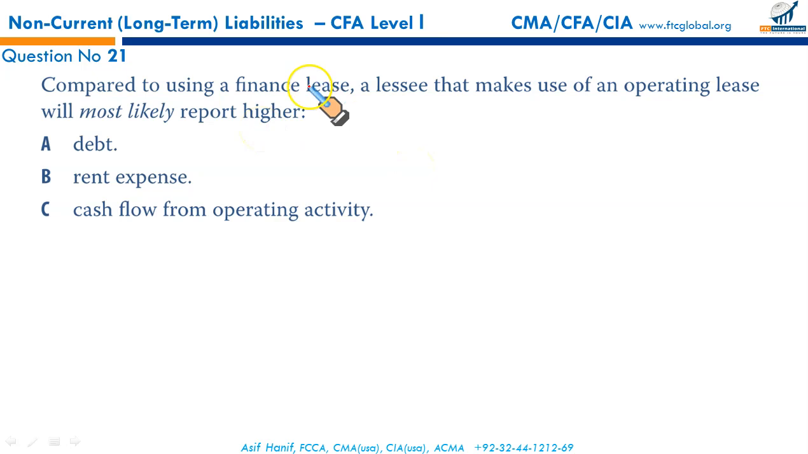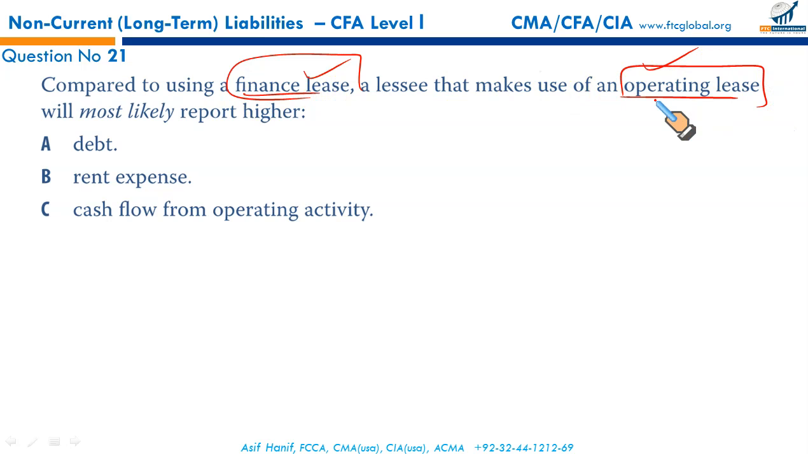Compared to using a finance lease, a lessee that makes use of an operating lease. Please remember, under the new standard, operating lease and finance lease are treated in the same way. Their accounting is the same. Initial recognition of asset and liability is the same, but it's the subsequent measurement of the asset that is different. So they are treated in the same way, finance and operating lease, under the new US GAAP.